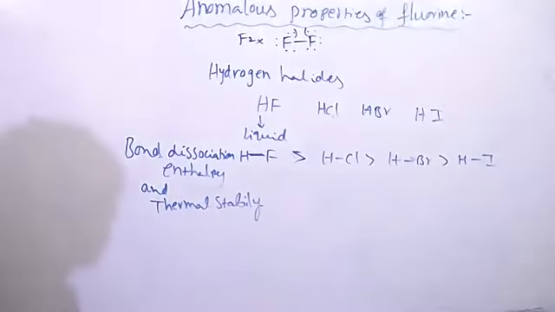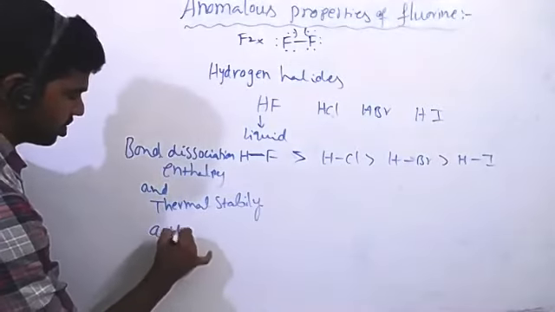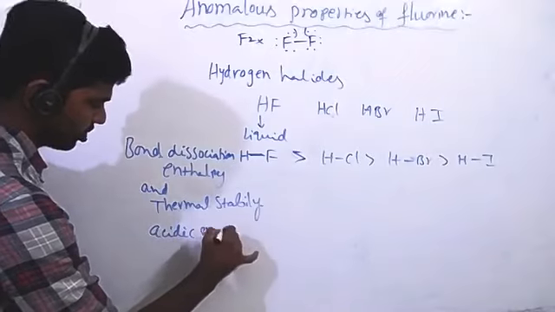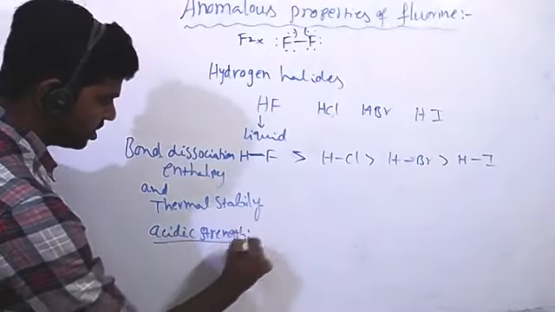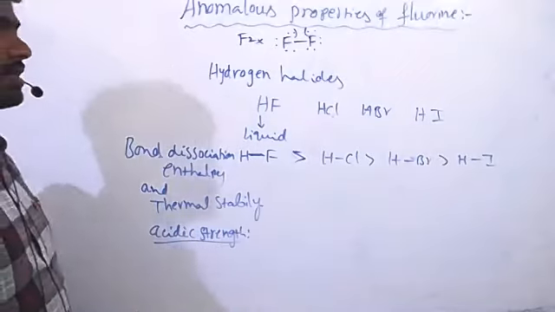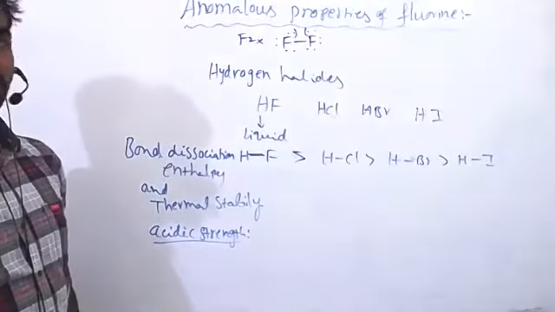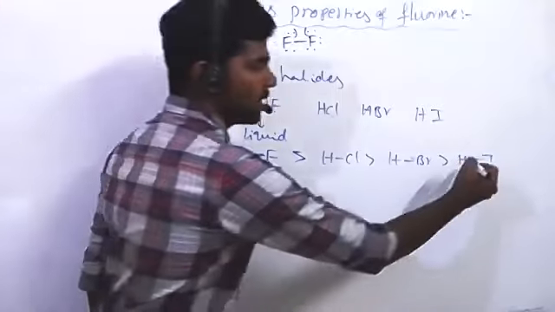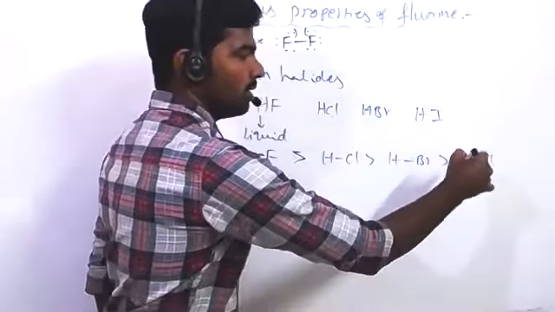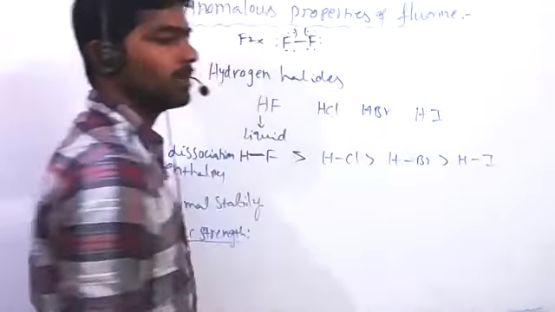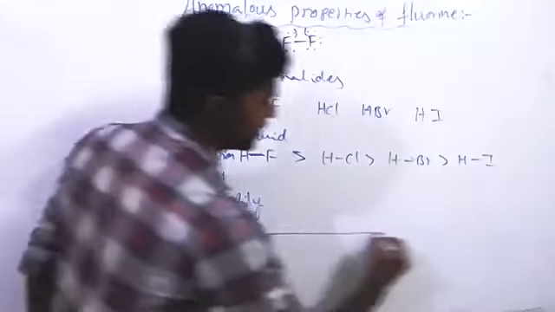Now acidic strength. Which one has a higher acidic strength? You can say HI is a better acid than HF, HCl, and HBr. The reason is that here we can break the bond very easily. This molecule can provide H+ ion easily, so acidic strength is increasing.